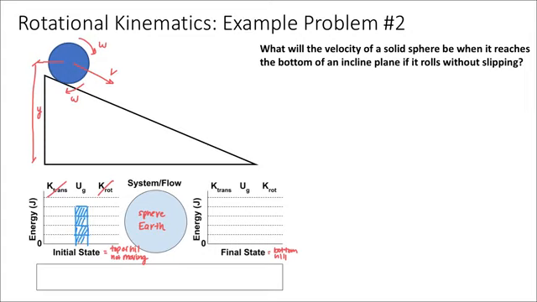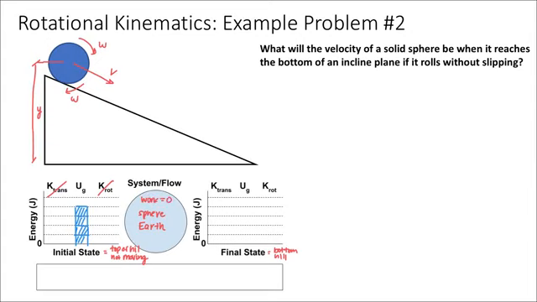Okay. Now, I know there's no work being done on the sphere because I'm ignoring friction here, and I don't see any external forces or torques. Because gravity is an internal force here, because my Earth is in my system, that's not an external force. And so my work here is 0. So I'll just say the work is equal to 0. There's no work here being done.